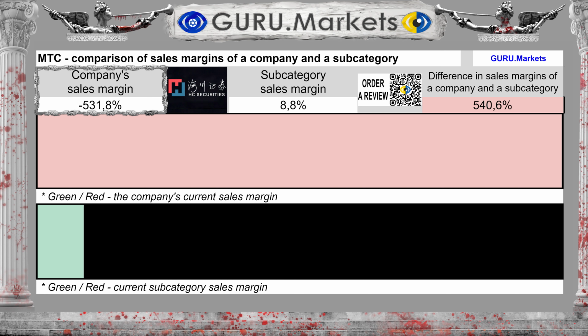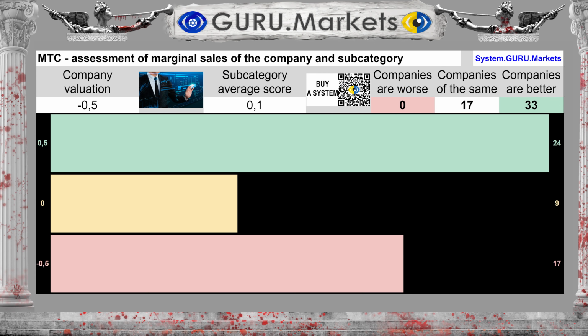-531.8%, with an average in the subcategory of 8.8%. The difference between the subcategory average and the company's performance is 540.6%. Profitability assessment in comparison with the indicators of companies in the subcategory: Tolerable, -0.5 points.